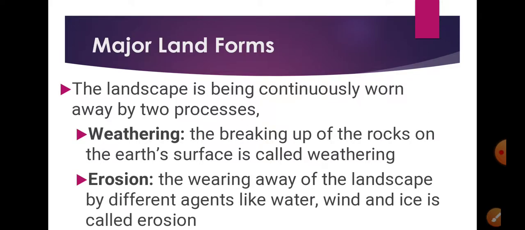So now major landforms. Now students, what we have learned about that, as the movements took place due to some forces, the land changed, then land transformed. All the major transformations are due to the landscape being continuously worn away by two processes. What are the two processes? By these two processes, major landforms are there. What are they? Weathering and erosion. Okay, weathering and erosion are the major two forms.